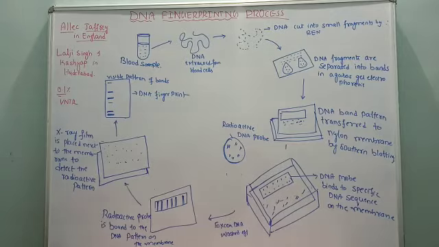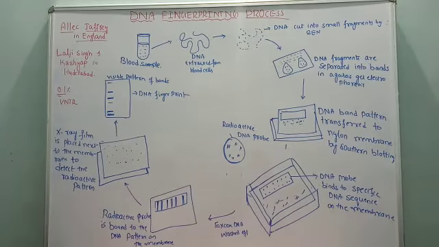Since we know the DNA is double stranded, in order to carry out the process of DNA fingerprinting, the double stranded DNA is converted into single stranded. For that sake, the DNA is treated with the alkali, sodium hydroxide. So, this step is followed here.